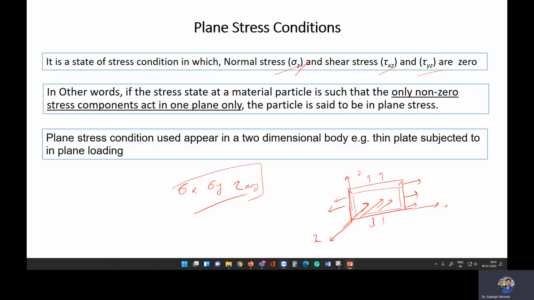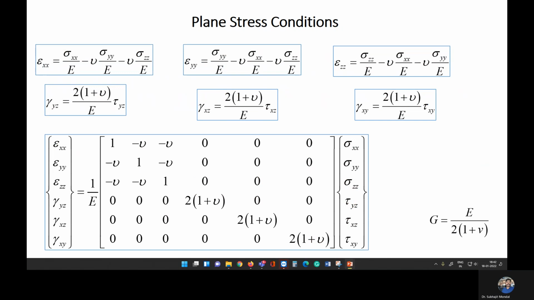It depends on how we orient the structure. Here we have oriented that plate in the xy plane, so the z plane we are considering as the outer plane, and we are considering all the stress components acting in the z plane to be zero. We'll see how we can write these things mathematically. Before going to that, we'll discuss how stress and strain are correlated.